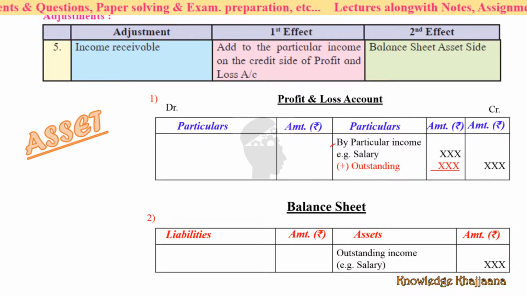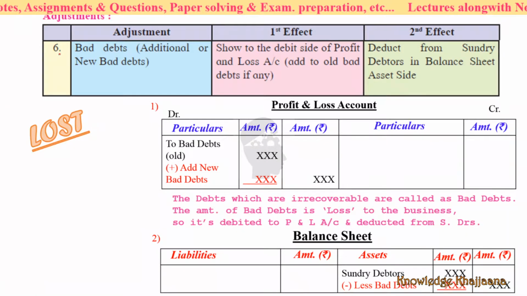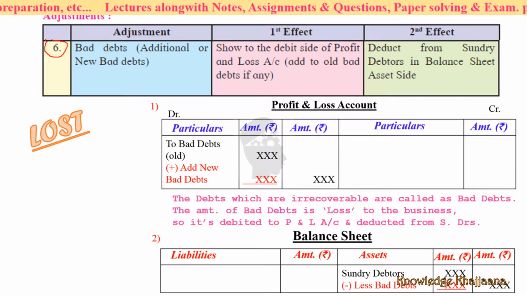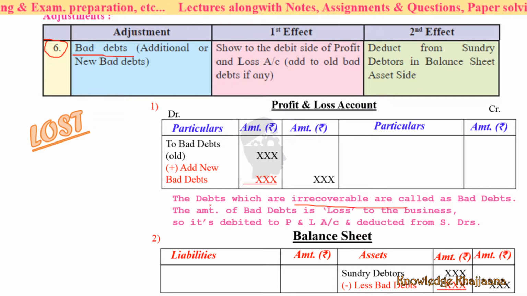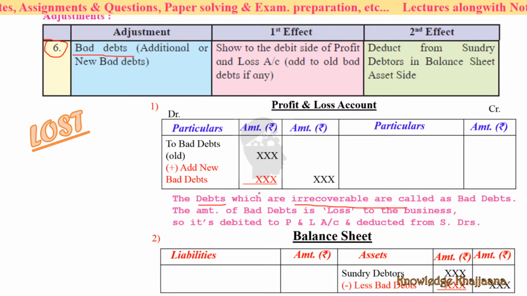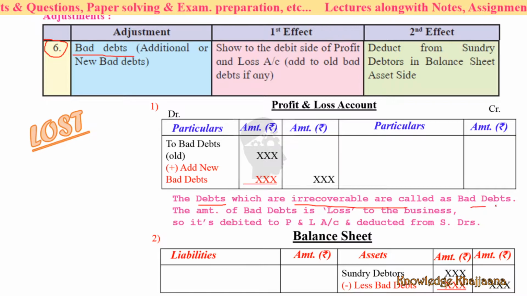Now let's move towards today's lecture. In our last lecture, we had ended with adjustment number 6, that was of bad debts. What is meant by bad debts? Bad debts are the irrecoverable debts. Debts means the dues from the debtors. Dues from the debtors which are irrecoverable are called bad debts.